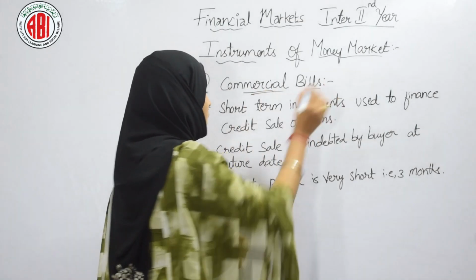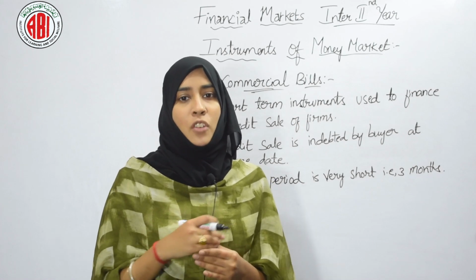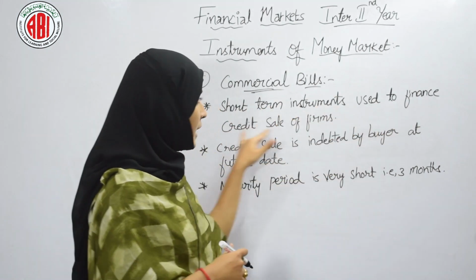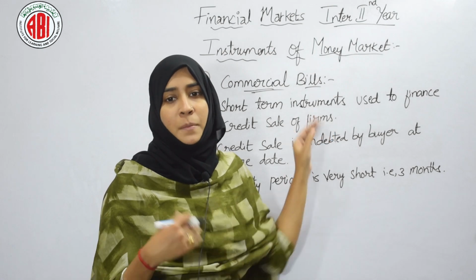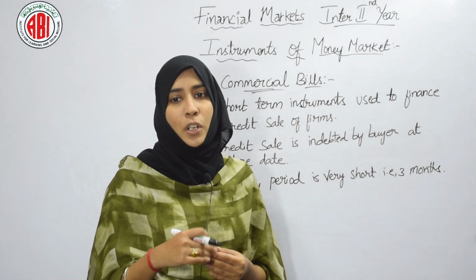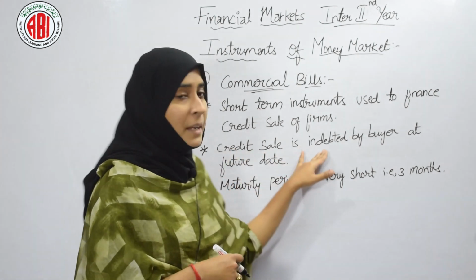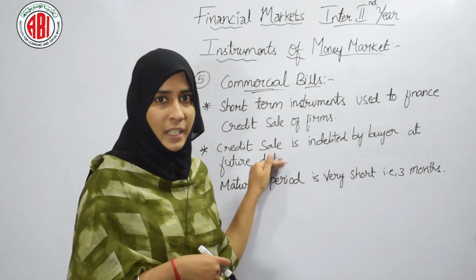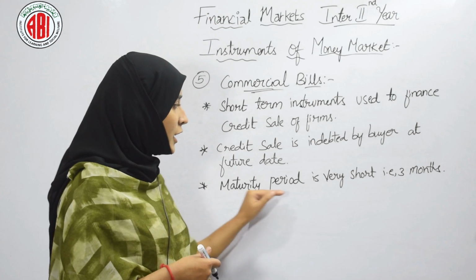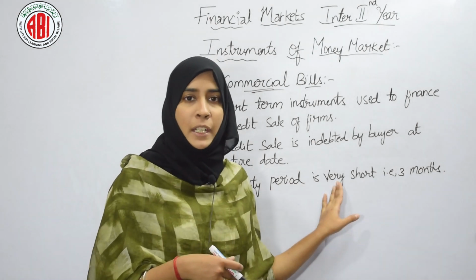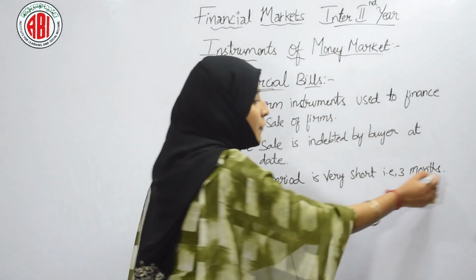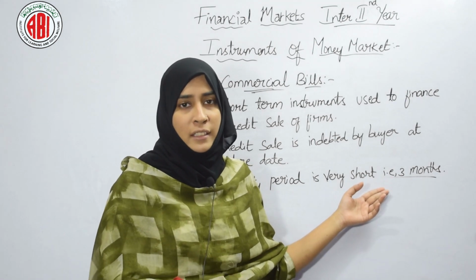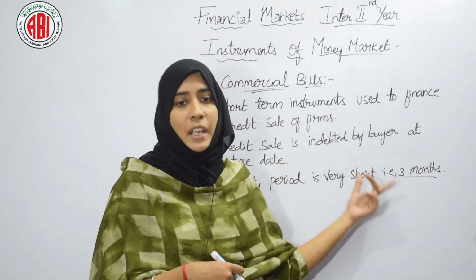Commercial bills. It is our last instrument in money market. These commercial bills are nothing but bills of exchange. They are short-term instruments used to finance credit sales of firms. When firms sell goods on credit, the amount is owed by the buyer at a future date. Their maturity period is very short, about 3 months, it might be less than 3 months or somewhat more, but it will be very short.